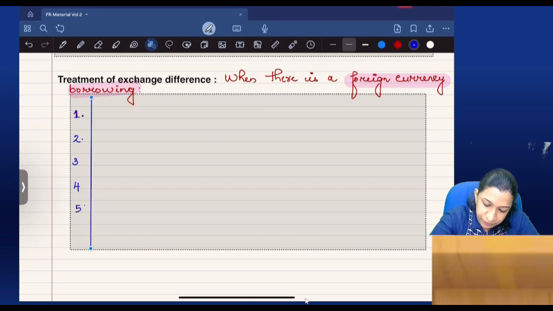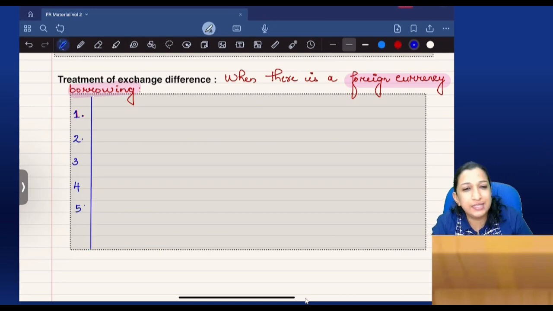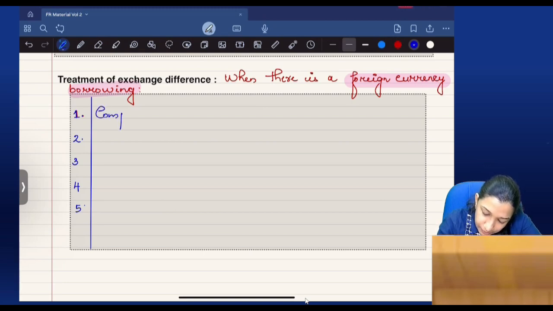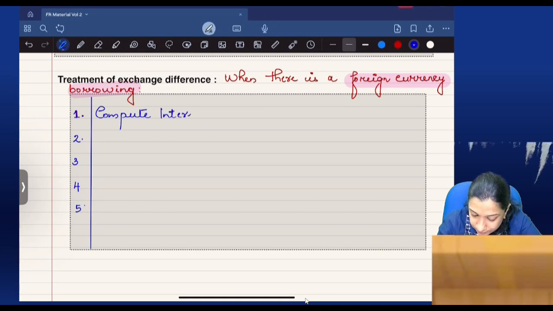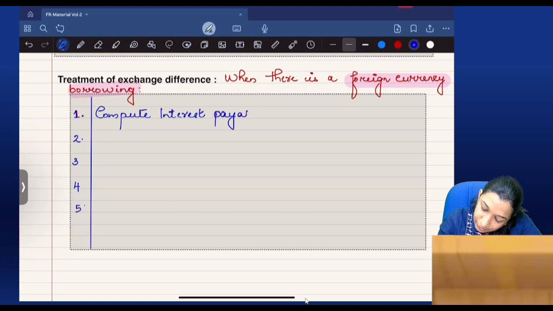Let's find out about foreign currency borrowing. First, we'll write the steps, then we'll read a question as an example and discuss in detail.